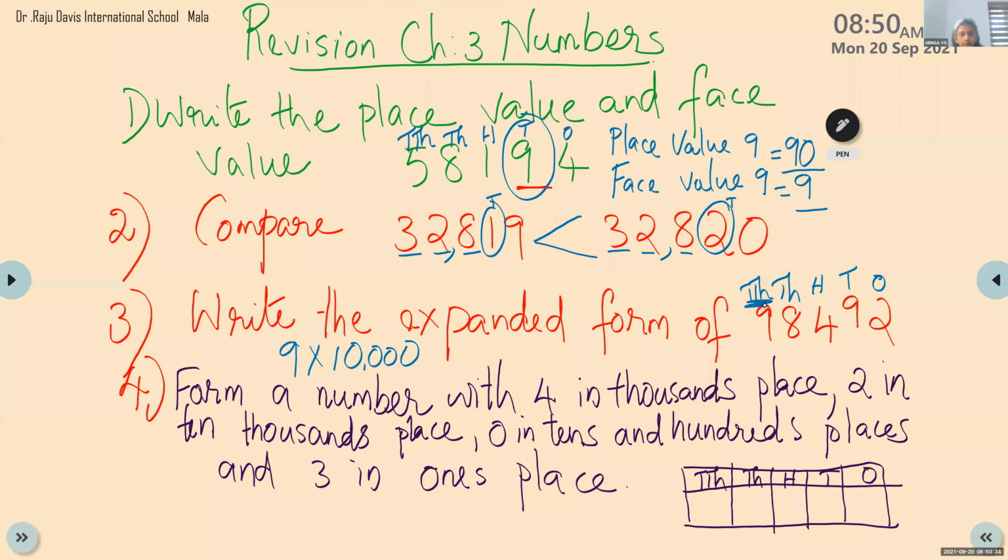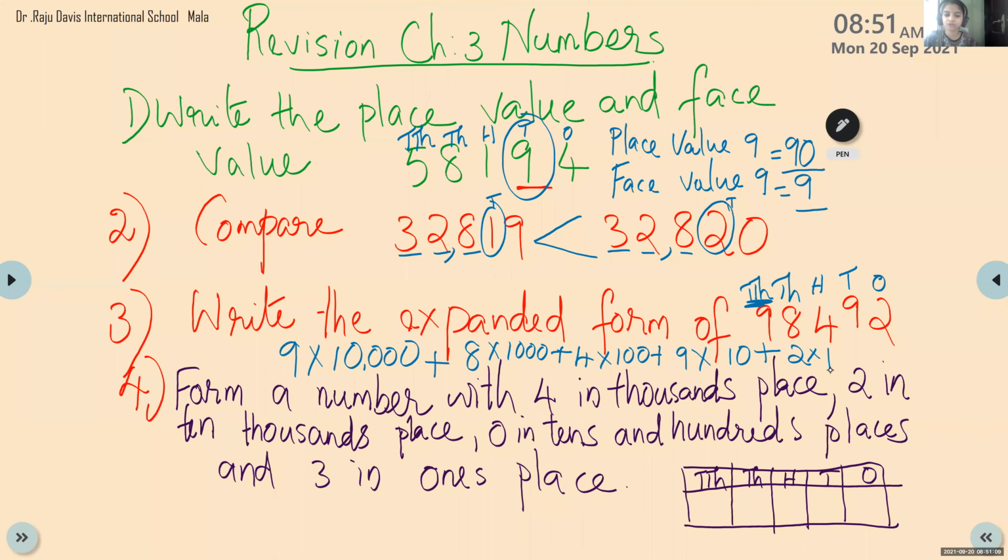Just multiply 9 into 10,000 plus 8 into 1,000 plus 4 into 100 plus 9 into 10 plus 2 into 1. Okay. So this much is enough. If you want, you can write one more step, that is 9 into 10,000, that is 90,000 plus 8,000 plus 400 plus 90 plus 2 also you can write.